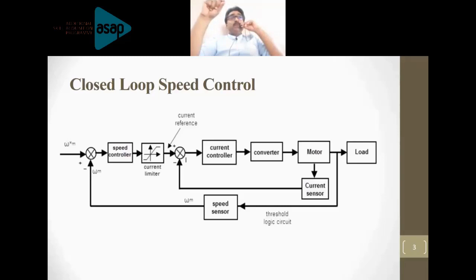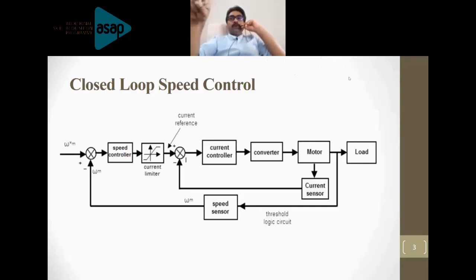The speed controller will generate an equivalent current value and give it to the current limiter. So you are measuring the speed, comparing it with the reference speed, and the speed error is given to the speed controller, which processes it, and with the help of the current limiter, that value is converted into a current reference.